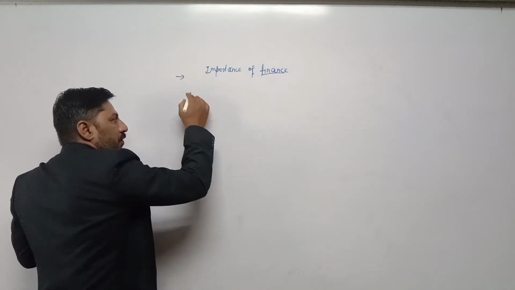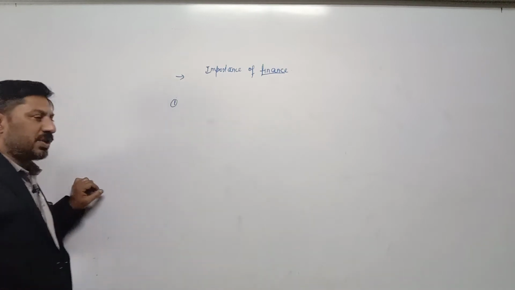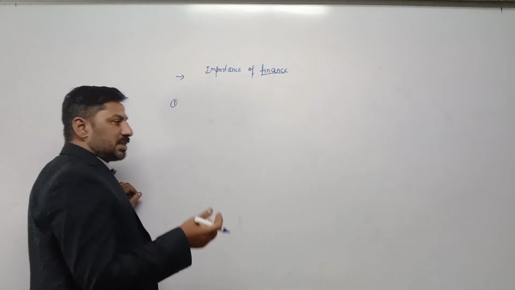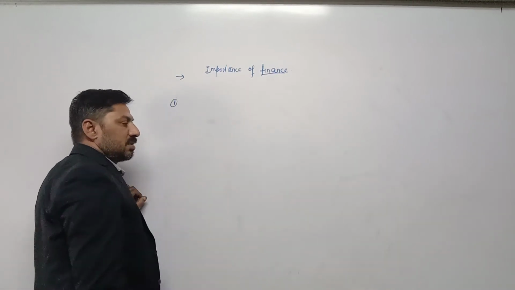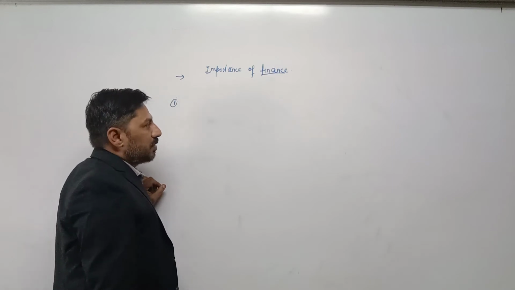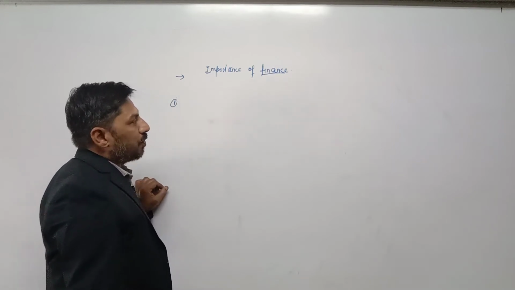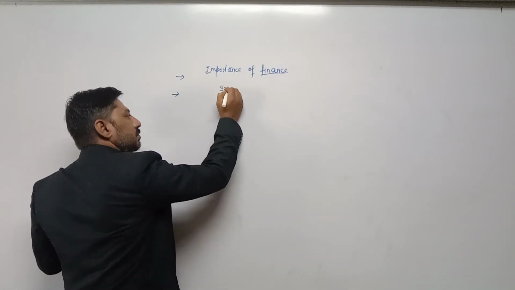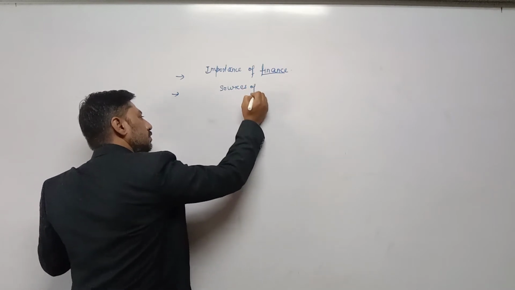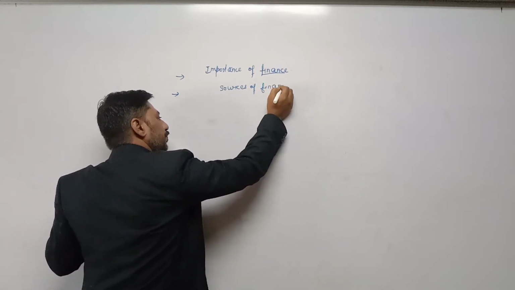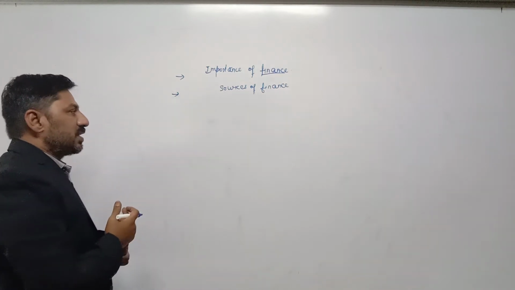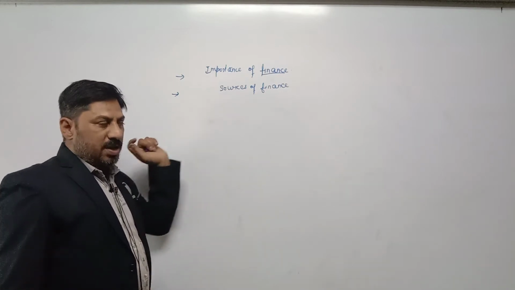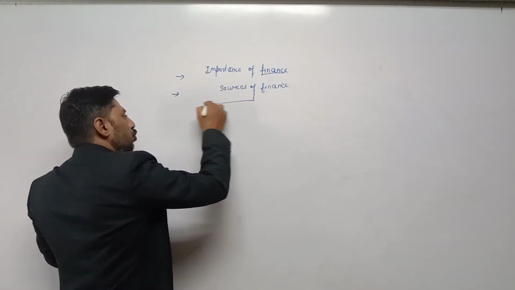Finance is important for purchase of fixed asset, for expansion, for modernization, for meeting day-to-day expenses, for repaying liabilities, external liabilities. These are the importance of finance. Then next topic we have done, sources of finance. Sources of finance means the different ways by which a public company or private company can raise funds, can arrange money. So source of finance has two parts.